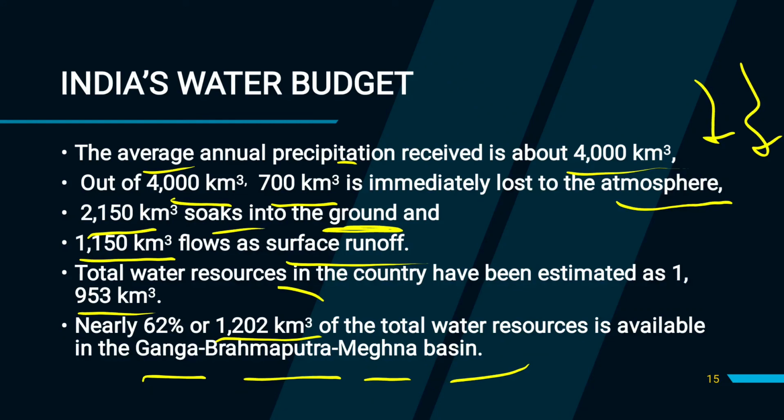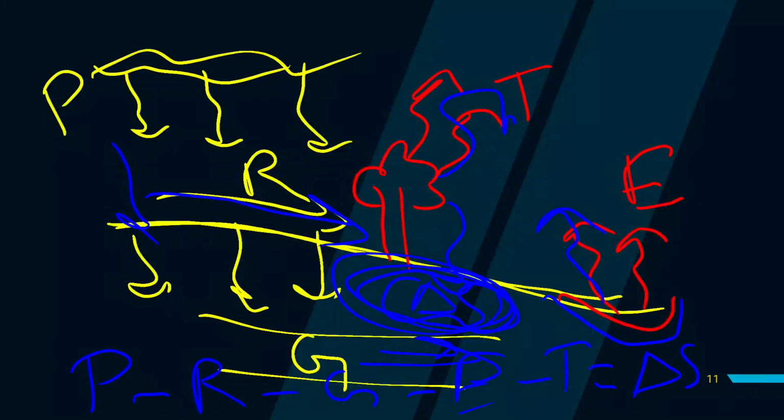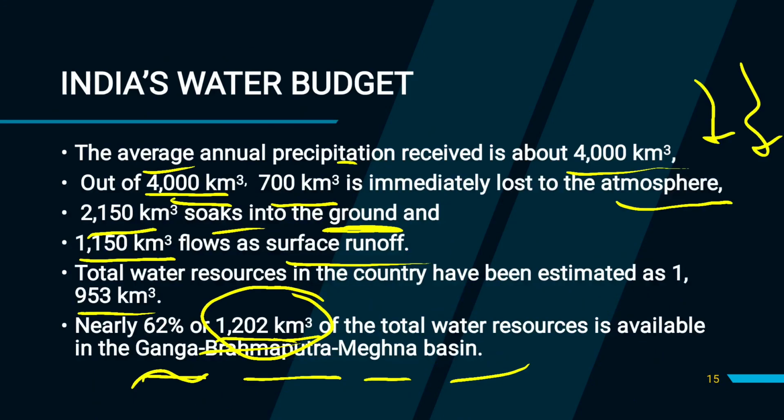This much amount of volume of water we are getting from the Ganga, Brahmaputra and Meghna basin, and the others we are getting from other basins.